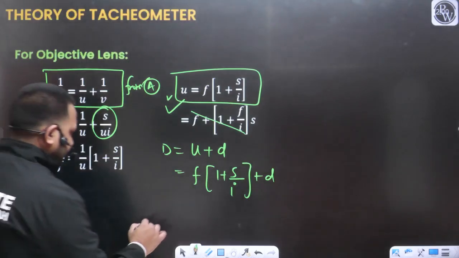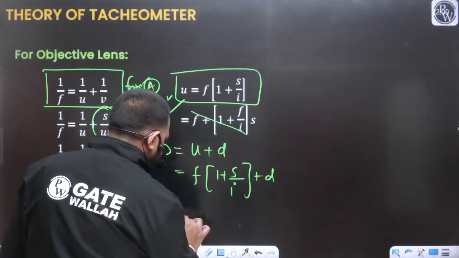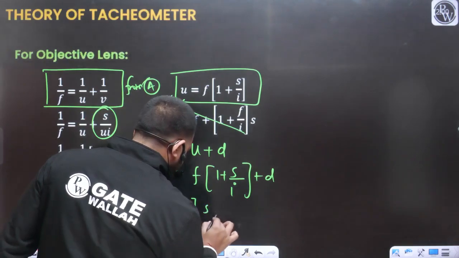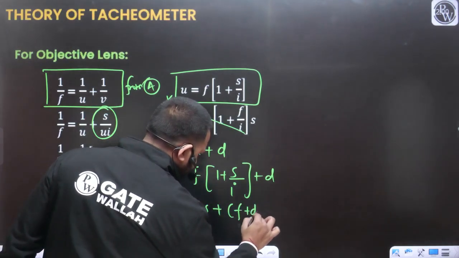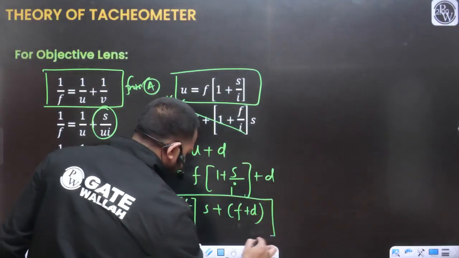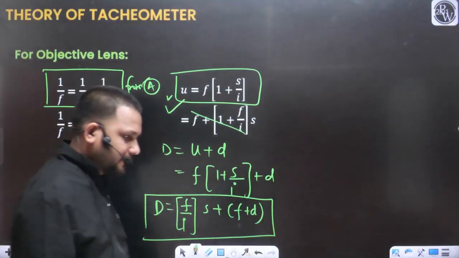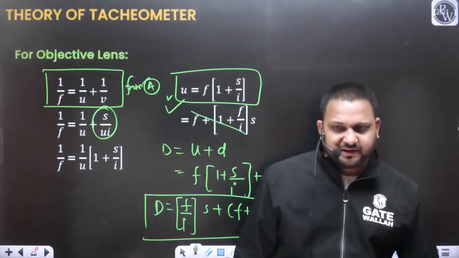Can I rearrange this equation? D is equal to f upon I into s plus f plus d. Can I rearrange this equation like this? Tell me. Can I finally write this equation like this? D will be equal to f upon I into s plus f plus d. All those terms are the same, we have just rearranged this equation.